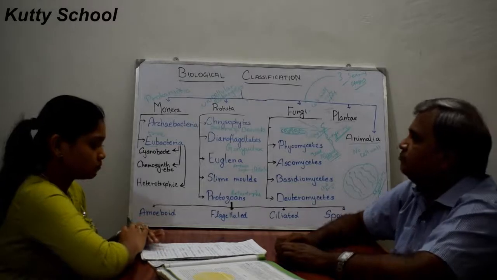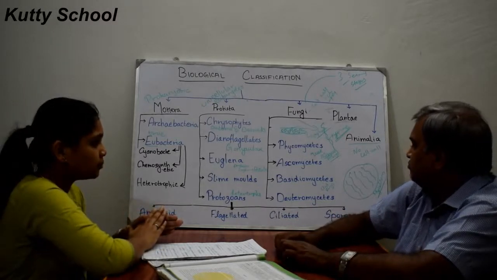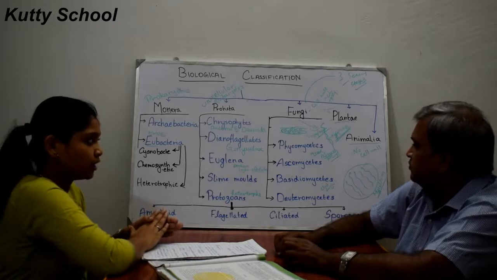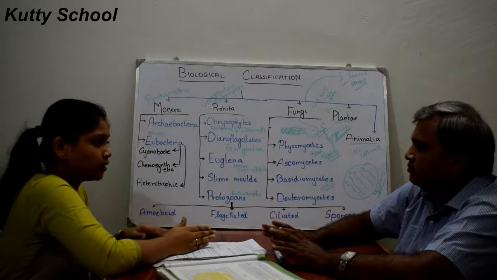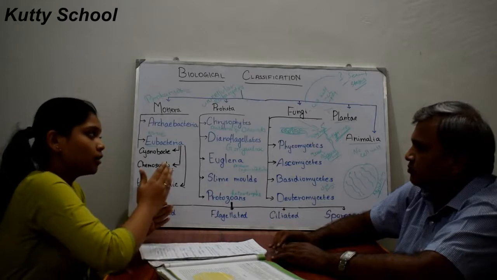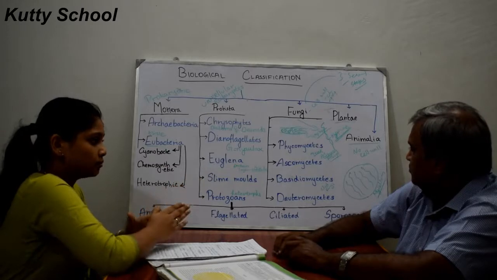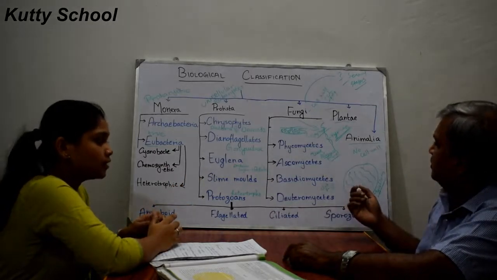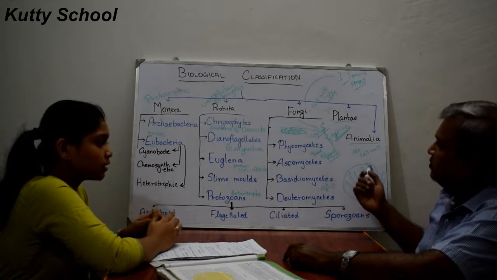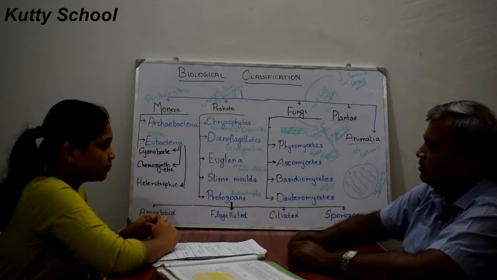The mycelium of phycomycetes is aseptate and coenocytic. What is aseptate? Aseptate means the mycelium is not separated. Mycelium is nothing but a network of thread-like structures called hyphae.